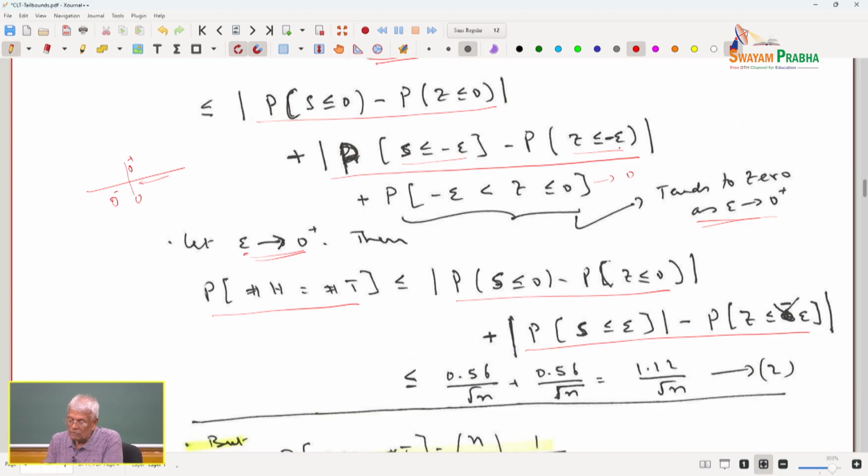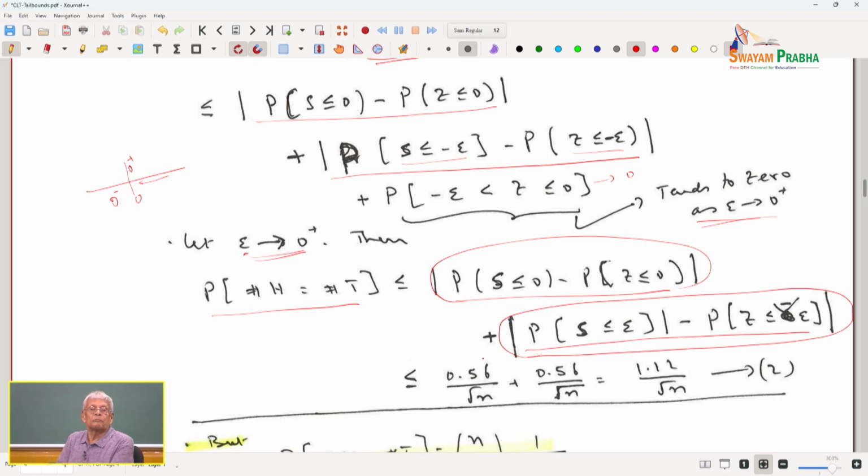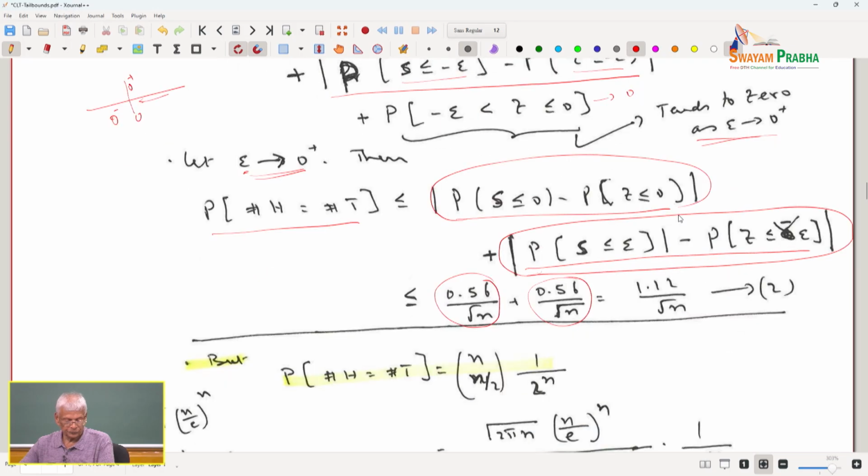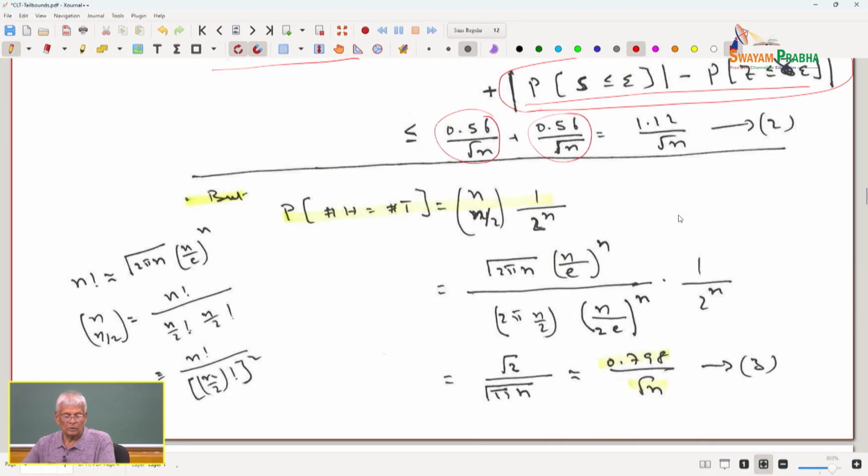Now, look at this. This comes under BET, the Berry-Esseen theorem. So, by the Berry-Esseen theorem, this is 1/2 of 1 over square root of n, and the other is 1/2 of 1 over square root of n. The sum of the two is 1.12 by square root of n. So, this is something we used the Berry-Esseen theorem to compute.